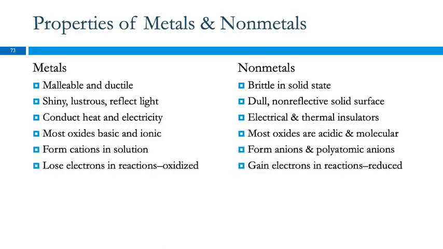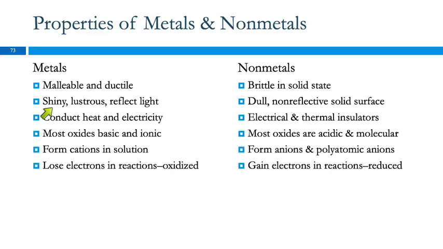And then we get into metals and nonmetals, and this is more clear cut. This is a side-by-side list of properties of metals and nonmetals. We can look at the metals and then say, well, the nonmetals are not that, just like their name suggests. Metals are malleable and ductile, two words you might not be familiar with. Malleable means it can be pounded into a sheet, hammered flat. Ductile means it can be drawn into a wire, and those are properties of metals.